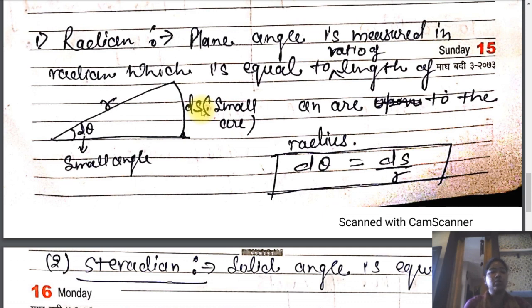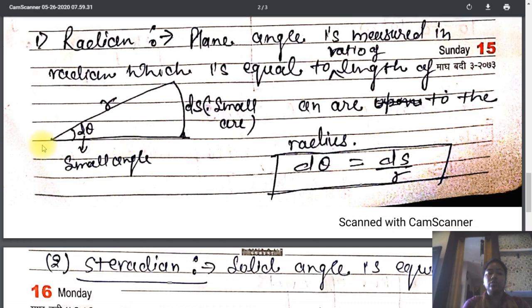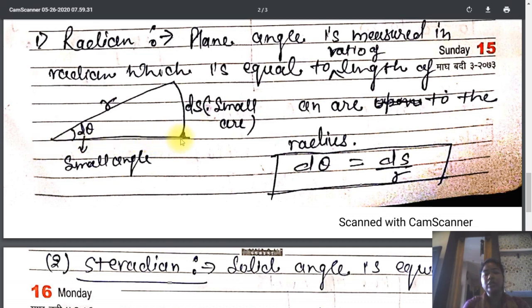We will represent the smaller value of the arc by ds. Right? So always remember that point. What is d value? d is always used for the smaller value of the quantities that we are using. So d theta: if a certain angle d theta is described at the center of the circle, what will happen? It will describe the small arc, and if this r is the radius, so this value will also be the radius of the circle.